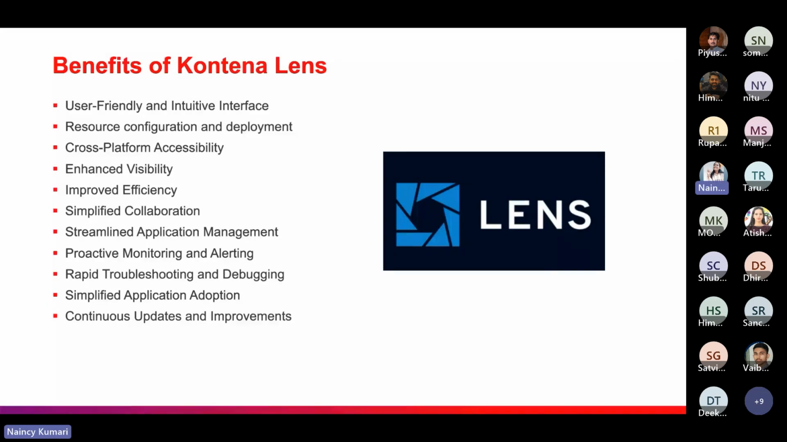The third benefit is cross-platform accessibility. It means Container Lens can be accessed from anywhere. All we need is an internet connection and a browser. It is platform independent. It allows users to manage and monitor their Kubernetes clusters from different operating systems. So it can be easily installed on various operating systems, and yes, it is platform independent.